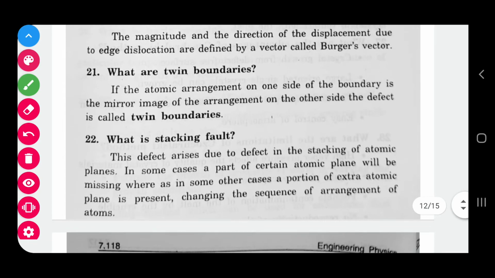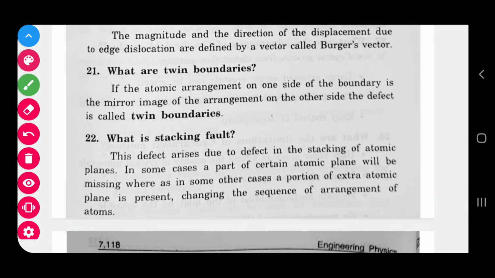Twin boundaries. What are twin boundaries? The atomic arrangement on one side of the boundary is the mirror image of the other side. One side of the image looks like this, and the other is the mirror image of the same. This kind of arrangement we call twin boundaries, right? If the arrangement of one side of the boundary is the mirror image of the arrangement on the other side, we call it a twin boundary.